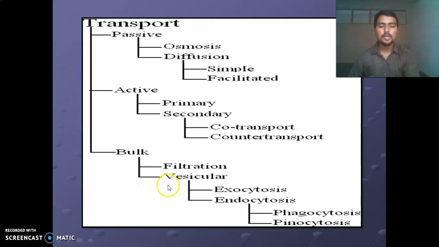Vesicular also has two types: exocytosis and endocytosis. Endocytosis also has two types. The first is phagocytosis, which is nothing but cell eating, and the second is pinocytosis, which is also called cell drinking.